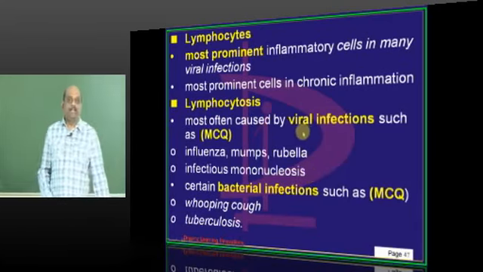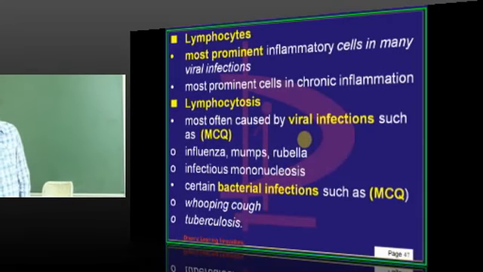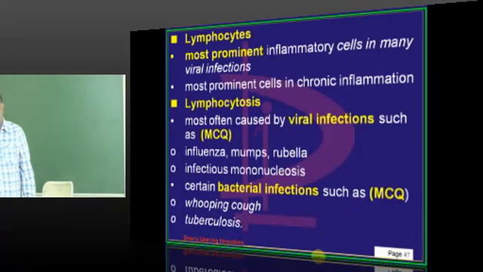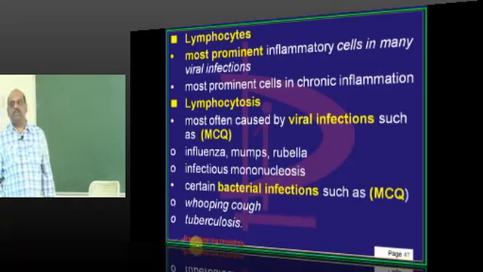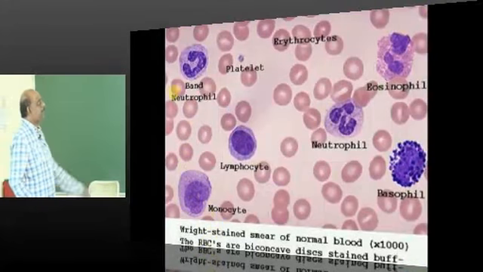Now what is an exception to the rule? Which bacterial infections, though they are not viral infections, can lead to a lymphocytic response? Pertussis, Bordetella pertussis, whooping cough. Tuberculosis, though it is bacterial, still lymphocytosis is a predominant response.